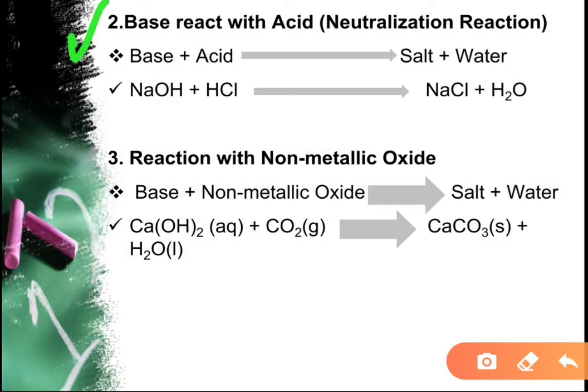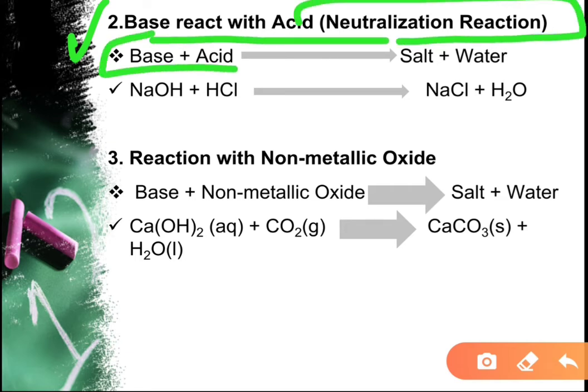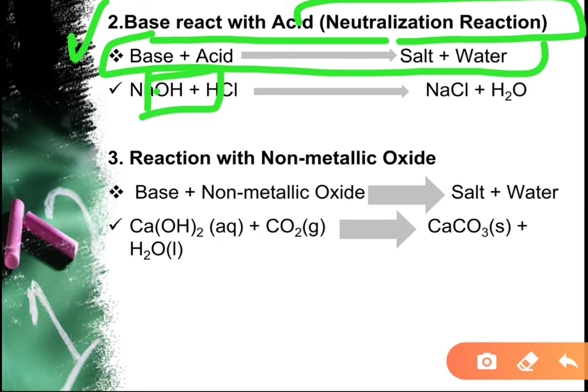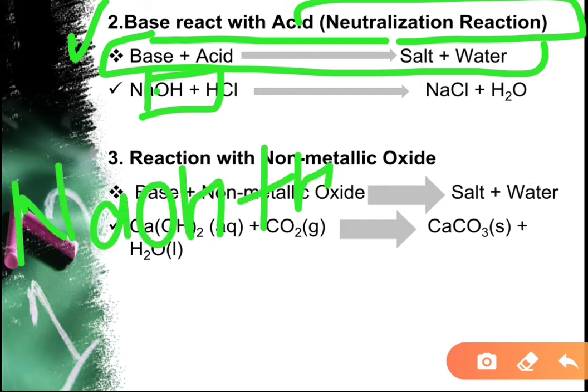Second chemical property of bases: they react with acid and give a neutralization reaction. The main concept is this: base and acid react with each other and form a salt and water. Example, NaOH, which is a base, and HCl, hydrogen chloride, which is an acid. They both react with each other, NaOH plus HCl.